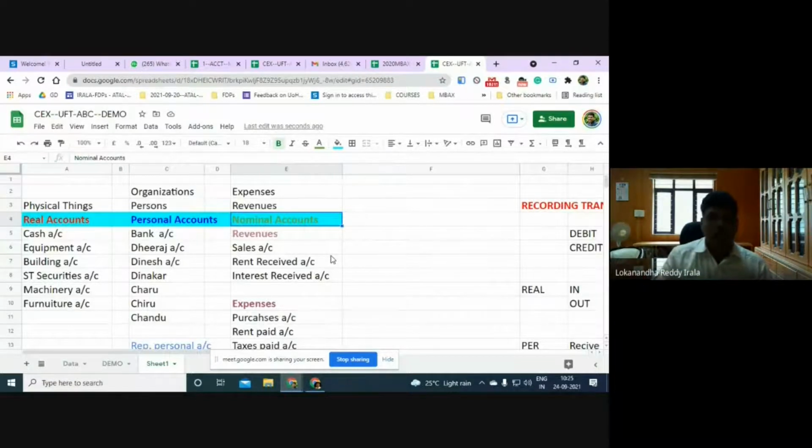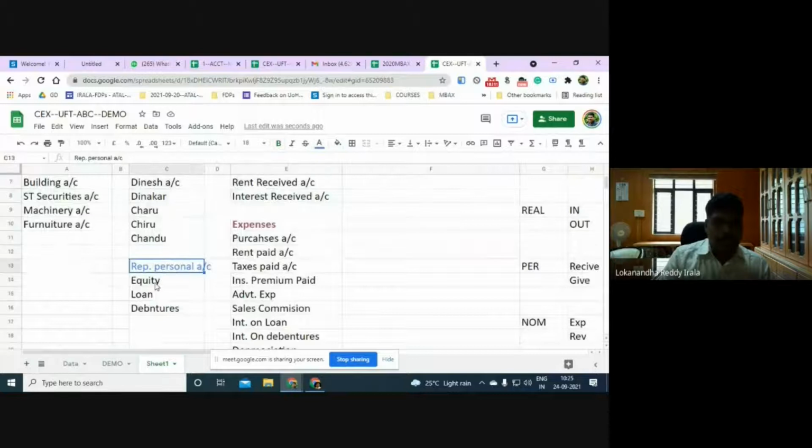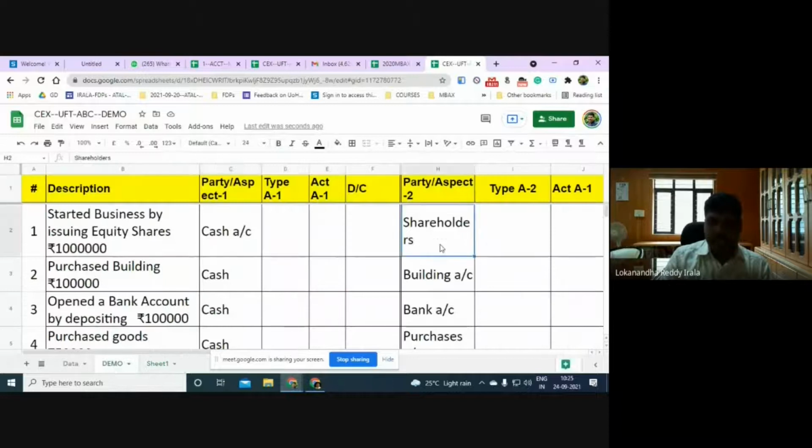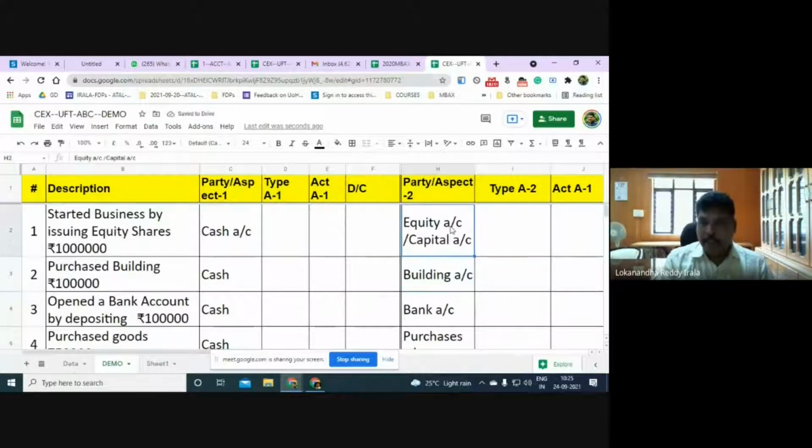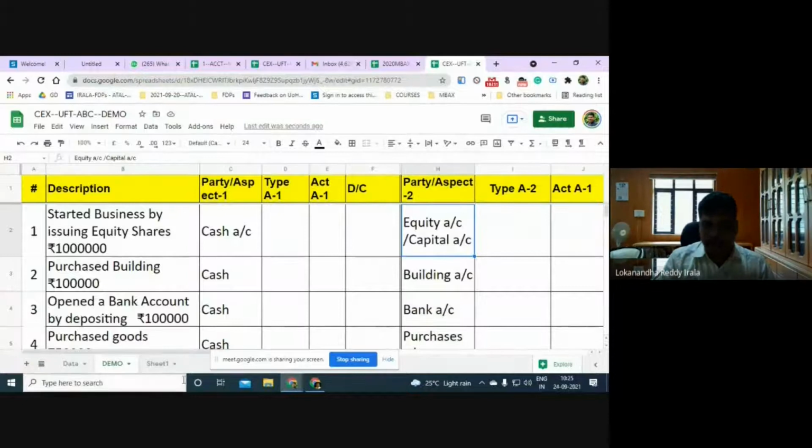Now, there are some things which are called representative personal accounts. For example, when we say equity, the other day we said shareholders. Instead of shareholders, this is actually called equity, just to represent the nature of the thing. Or it can also be called capital. But this account represents whom? A group of people called shareholders. Yes or no? It is their money. So these kinds of accounts are also called personal accounts, but they are called representative personal accounts because this represents.